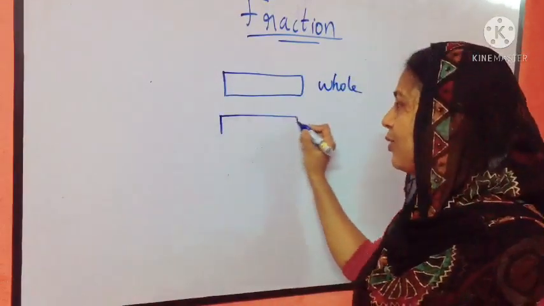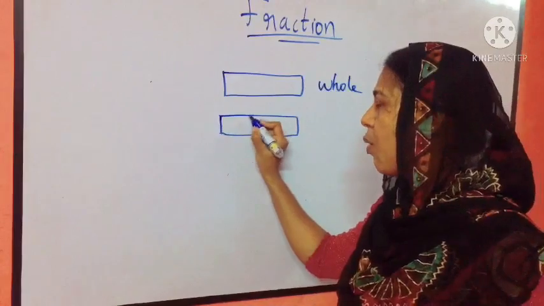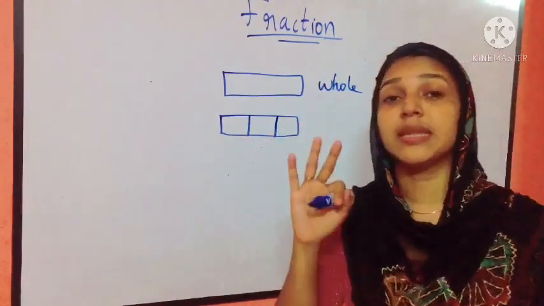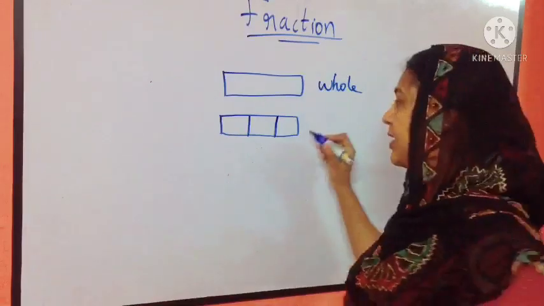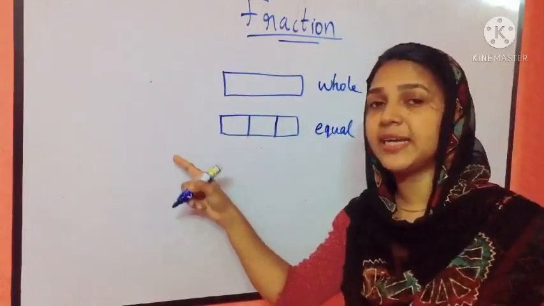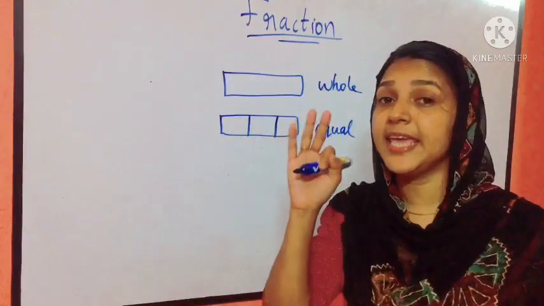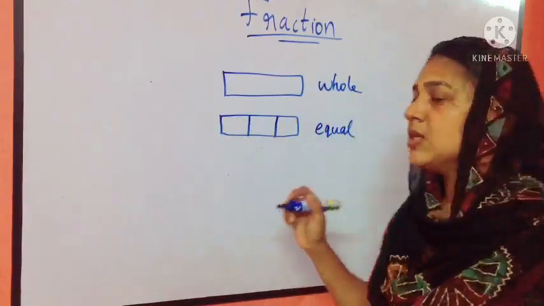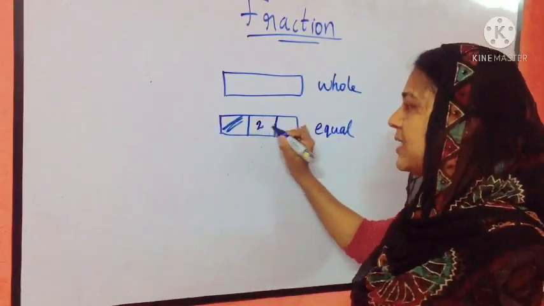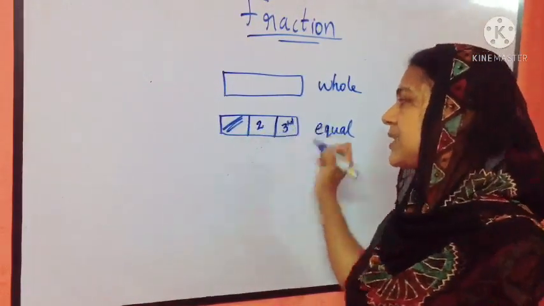I am going to divide it into 3 equal parts. The word equal is important. So this for the first child, this for the second child, this for the third child.